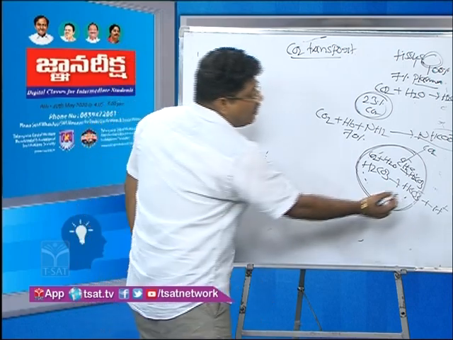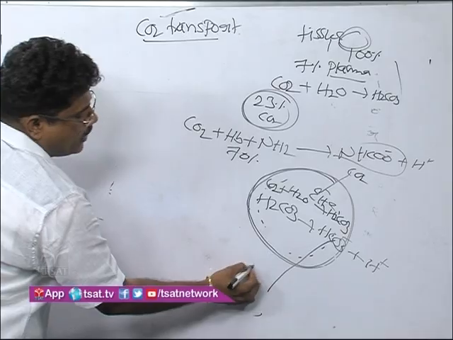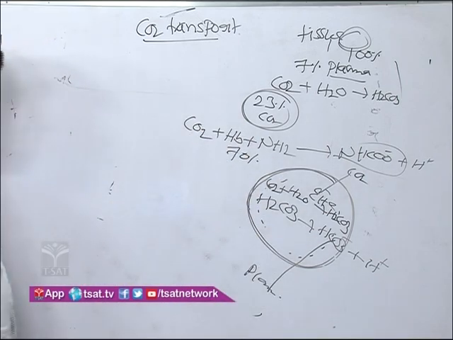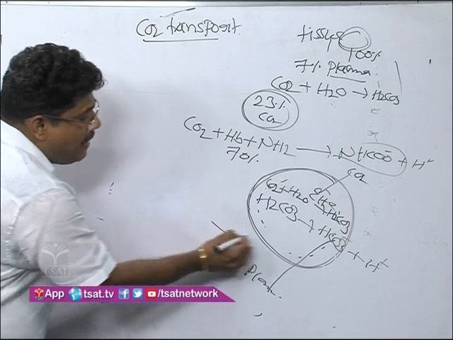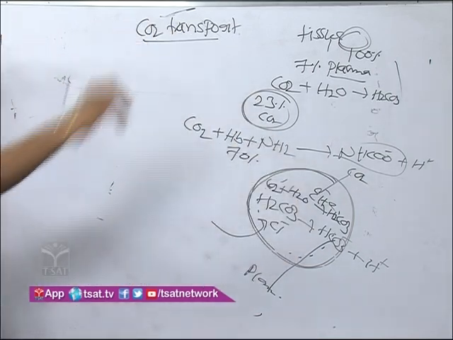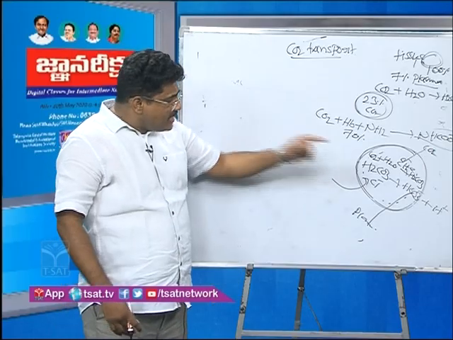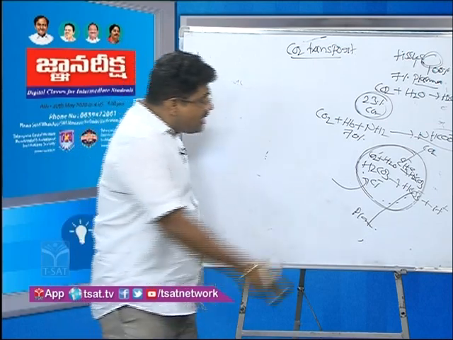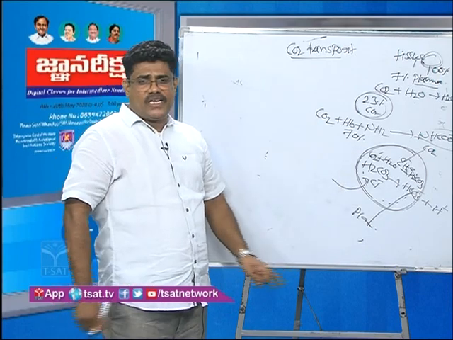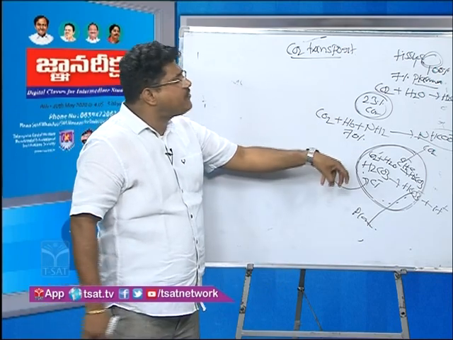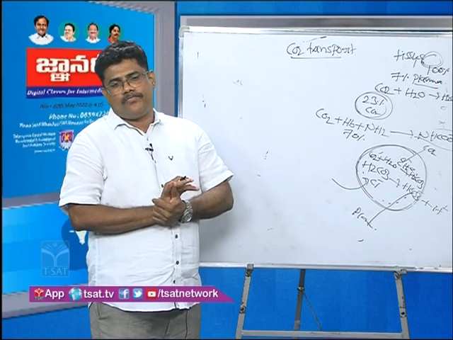Then HCO3 minus diffuses into the plasma, the blood. Cl minus enters into the RBC. This is known as the chloride shift. This chloride shift occurs in the tissues.